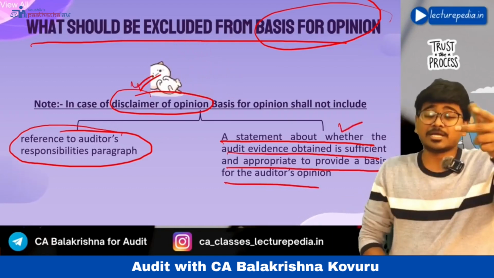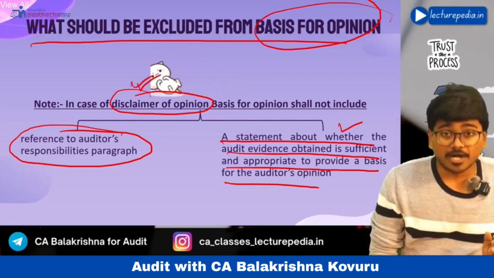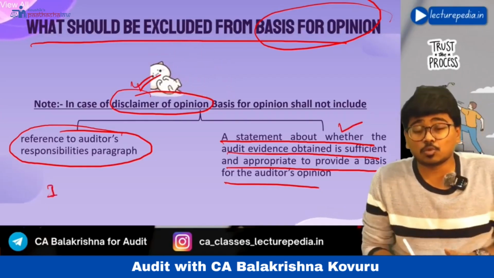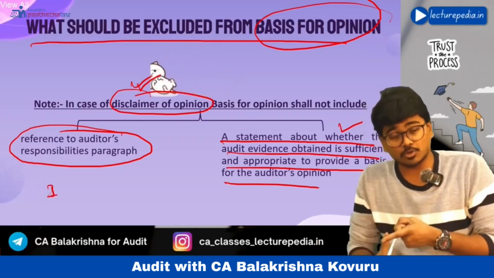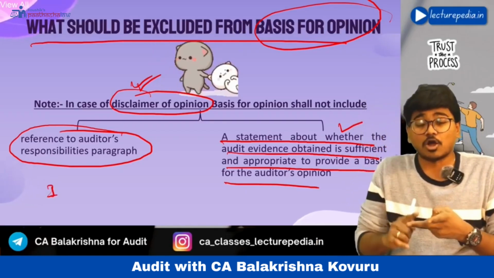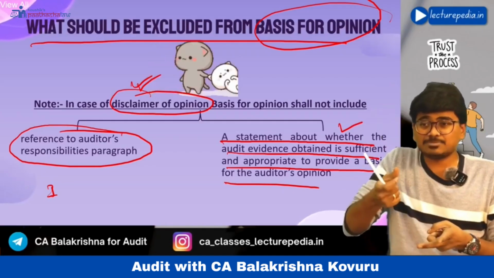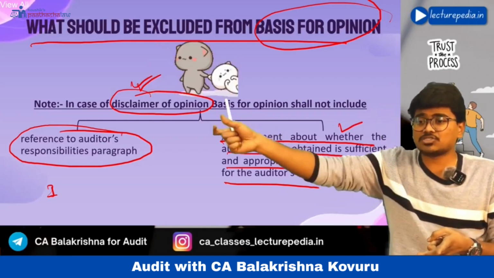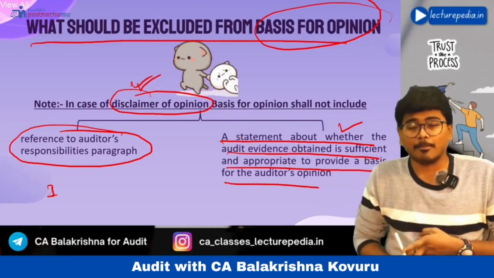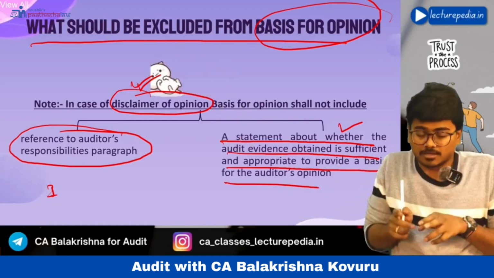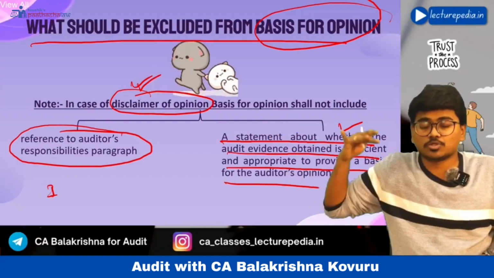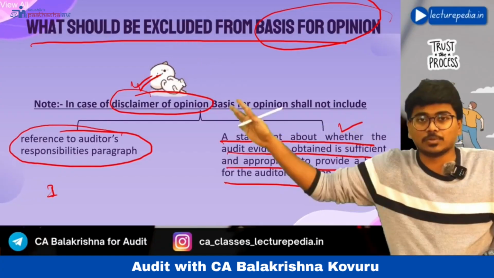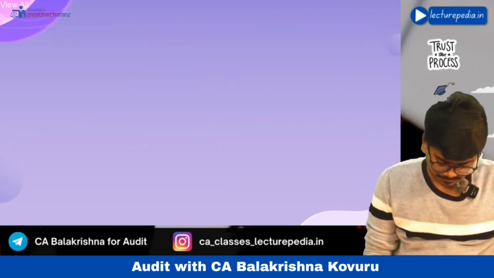The remaining points, that is, the auditor has acted independently throughout the audit and complied with all the ethical requirements, that point you can mention, and also that the audit has been conducted in accordance with the standards on auditing, even that point you can mention. Except those points, these remaining 2 points you have to remove; you should not include them.